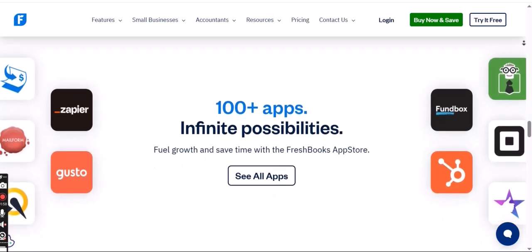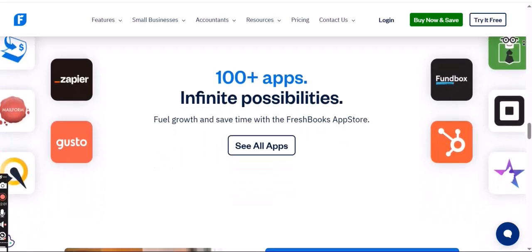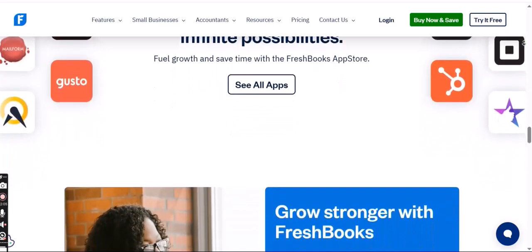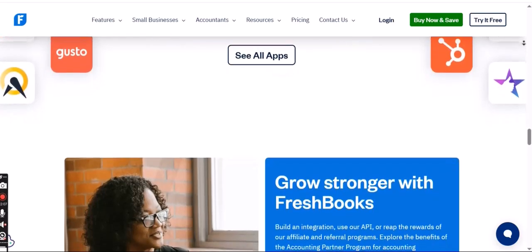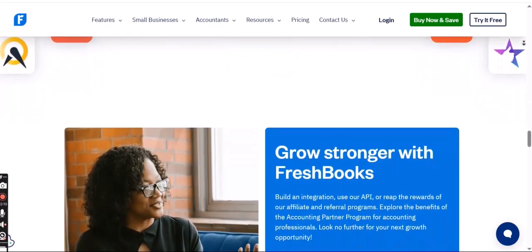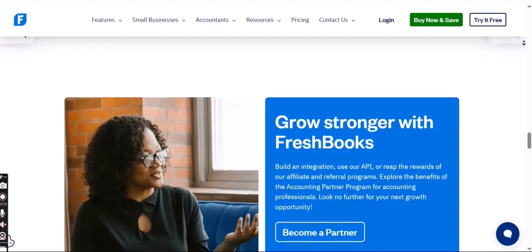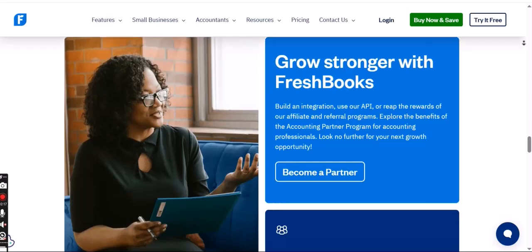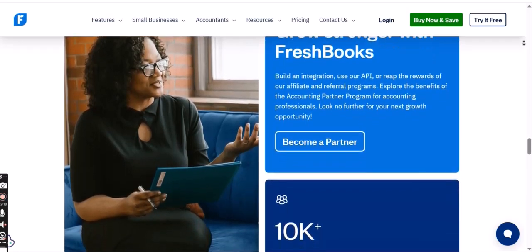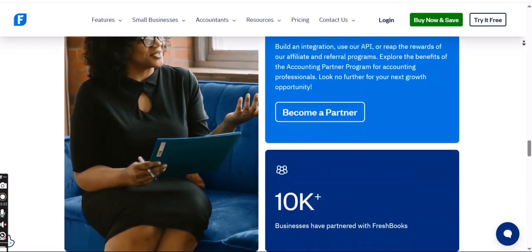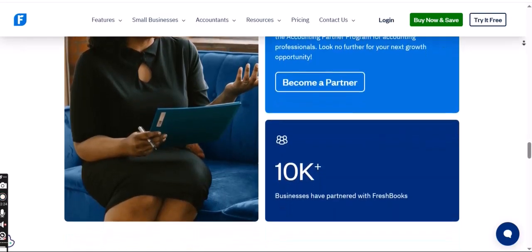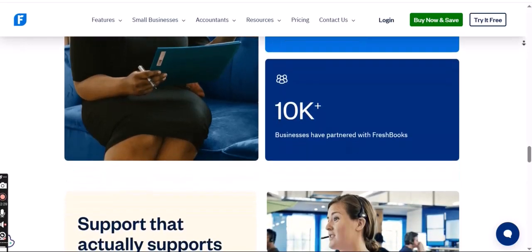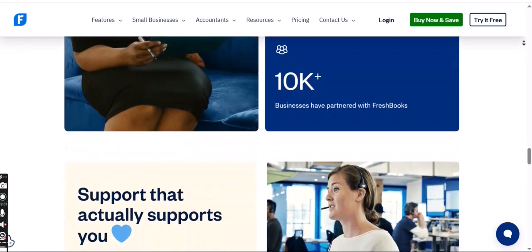Real-time data and collaboration. With FreshBooks Online, your financial data is always up to date. When you send an invoice, record an expense, or receive a payment, that information is immediately reflected in your account. This real-time visibility allows for instant insights into your cash flow and profitability. Crucially, it also enables seamless collaboration. You can invite your accountant or bookkeeper to access your FreshBooks account, allowing them to work directly on your books without needing to send files back and forth, reducing errors and saving time.